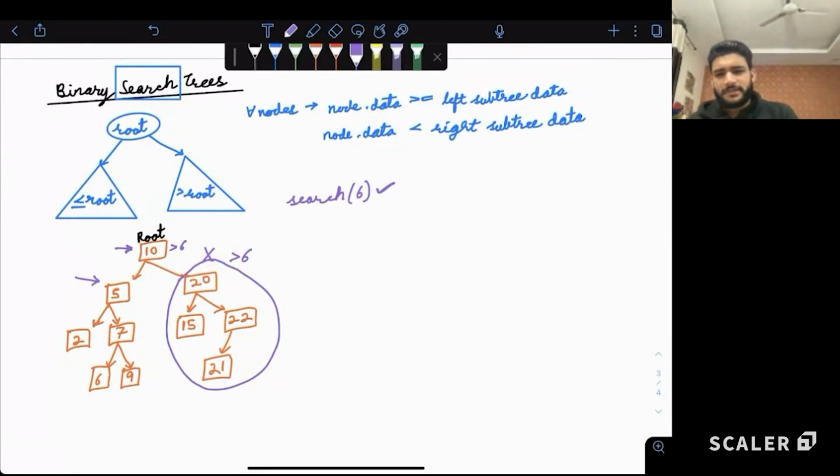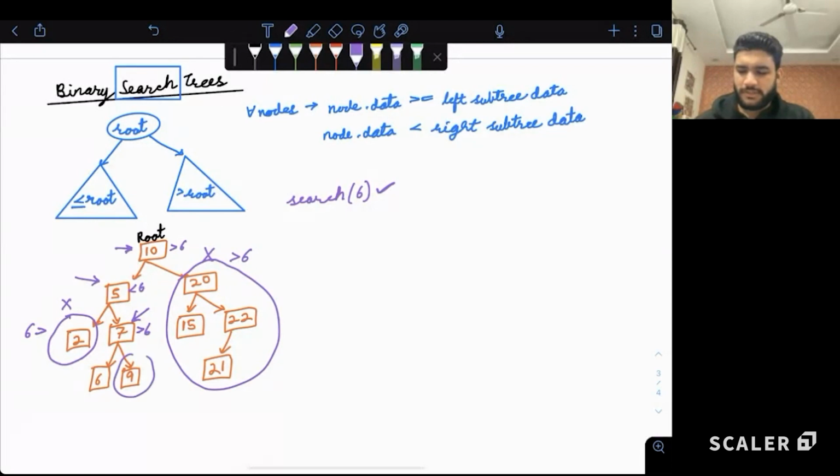Now in the left subtree, the node is smaller than 6. So can we say there is no use going in the left side because everything will be again smaller than 6? So let's move to the right side. Now this is again greater than 6, so again we can ignore the right and we are here.